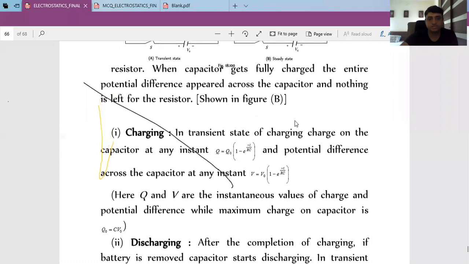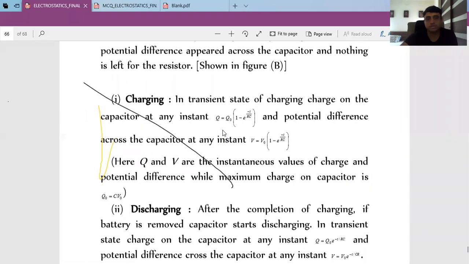Charging and discharging. The formula you should remember at this moment. We have discussed proof also. This is the formula for the charge. Charge during charging. This is the formula of potential during charging. Fine. Minus t by tau. Tau is a time constant which is given by RC.